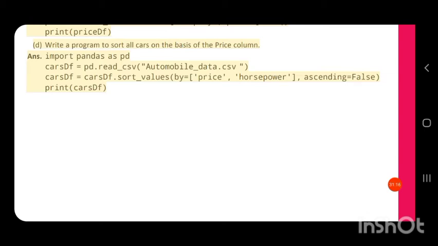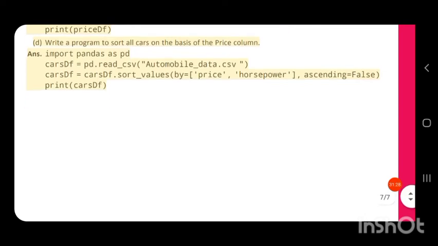Here the data frame name is cars df is equal to pd dot read underscore csv, because we are reading the data in the Excel sheet into a data frame. Inside the read underscore csv function we have to provide the path. So the path is given, then we have to sort the values.